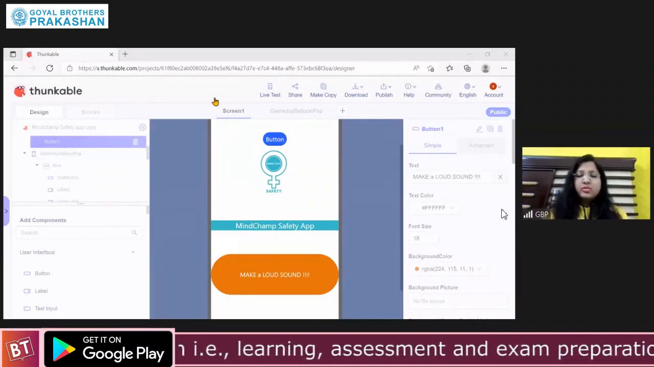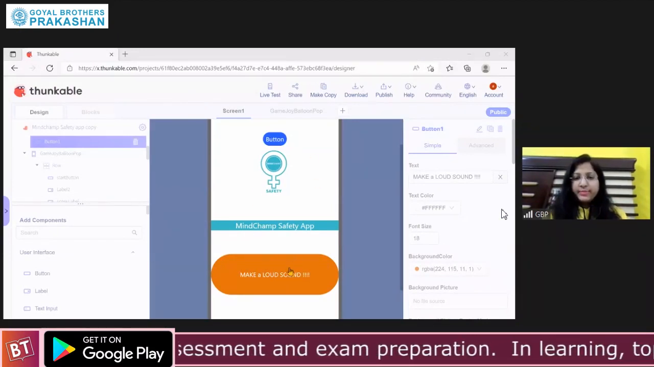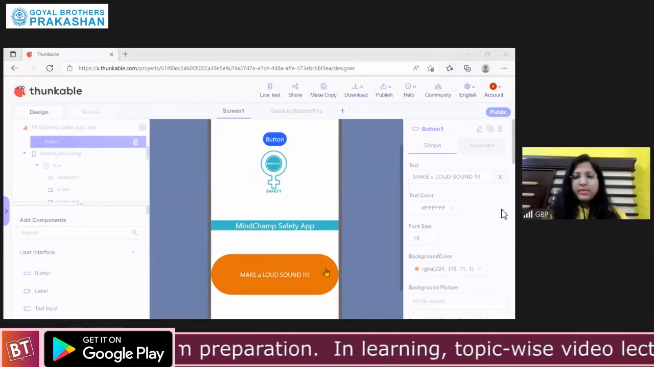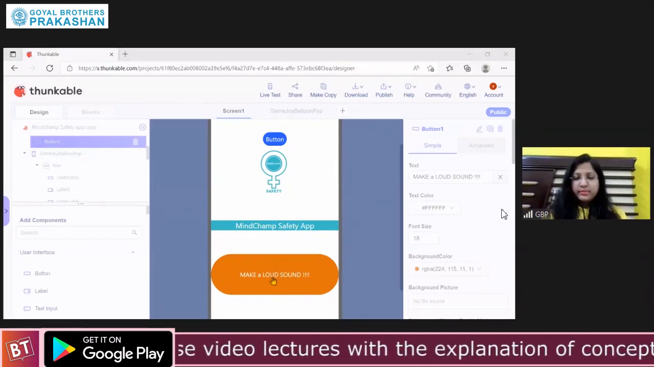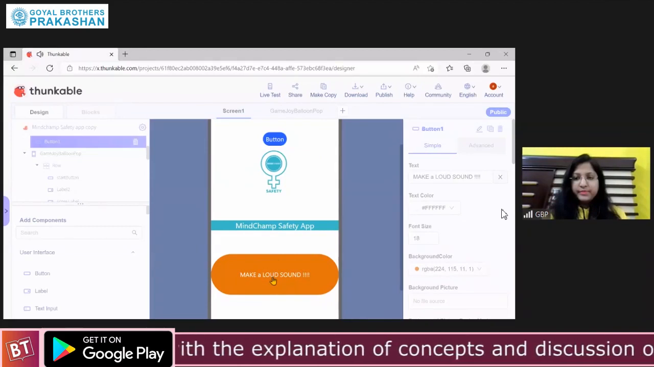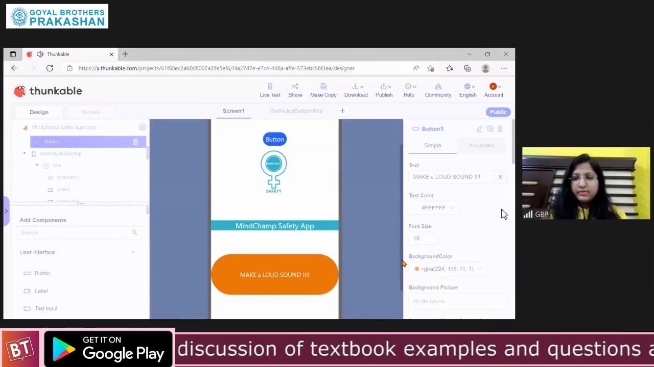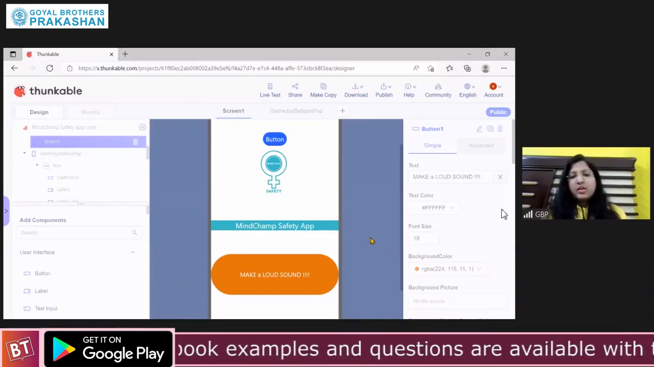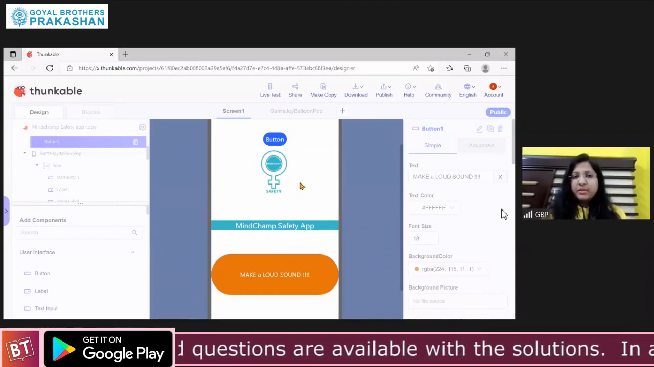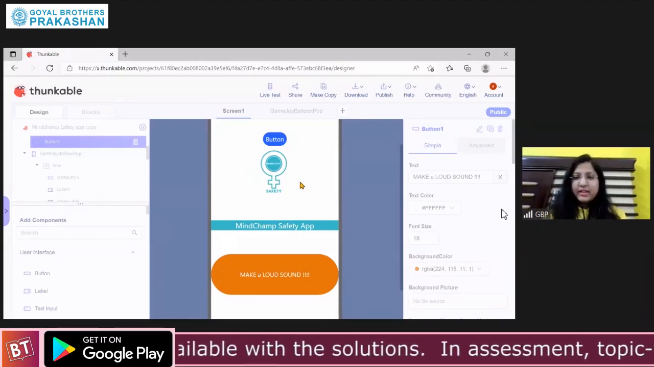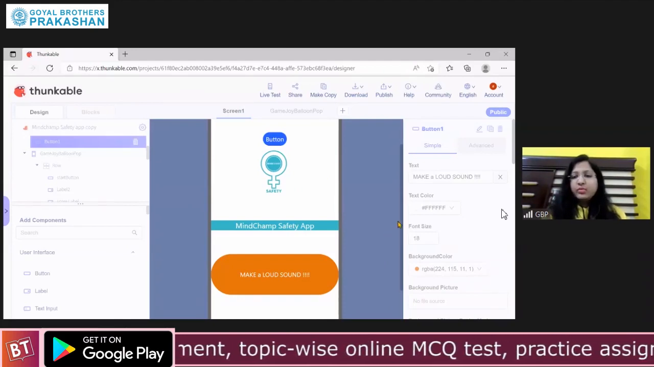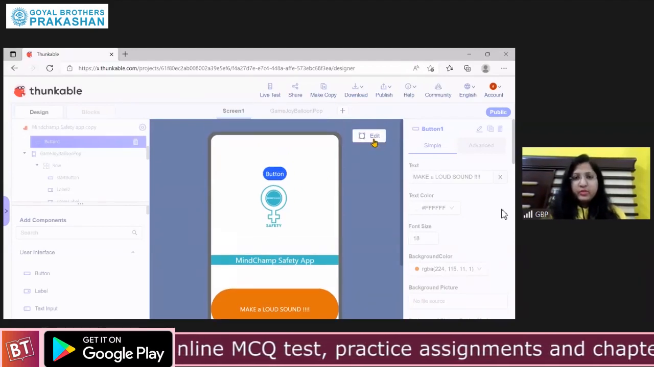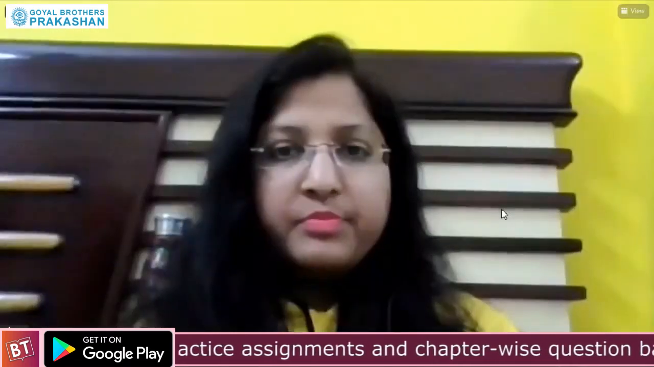Okay, yes. So I have already previewed my app. When I tap on this button where it is written, make a loud sound. Can you hear the sound? Yes. Also, since I'm playing it on laptop, I cannot shake it. I can shake only my phone. So the shaking part can only be tested on phone. Okay. So I'll stop share.